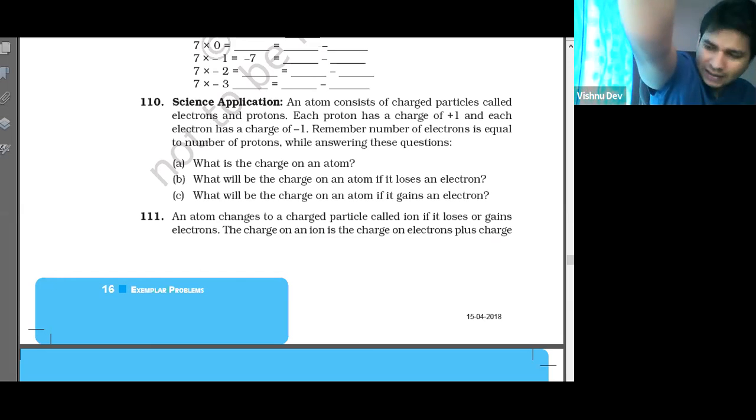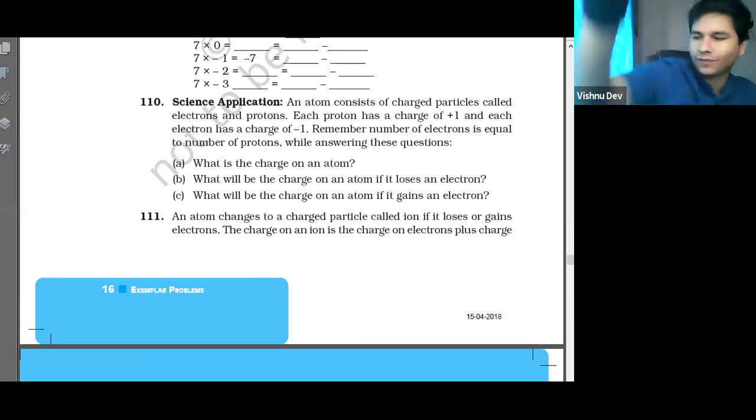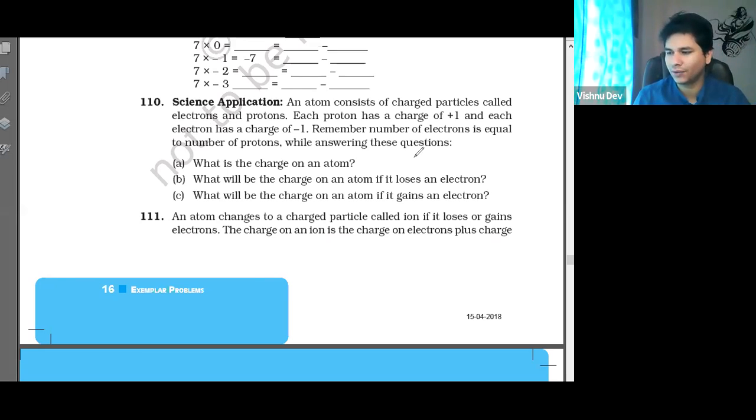Because when you talk about any subject, you have to count. You have to do something. So let us see. First of all, it explains about the charges of an atom. First of all, try to understand what is given. Information is given over here. An atom consists of charged particles.